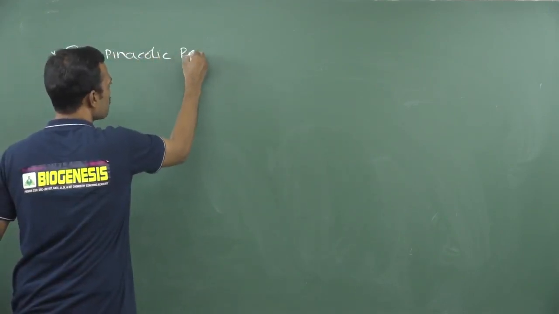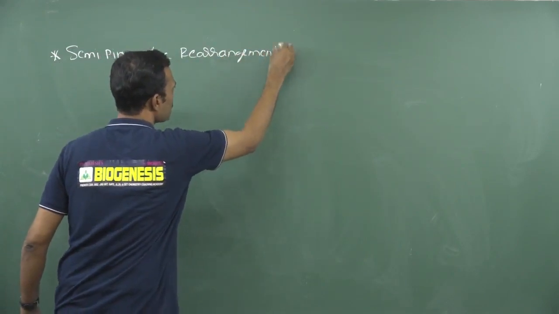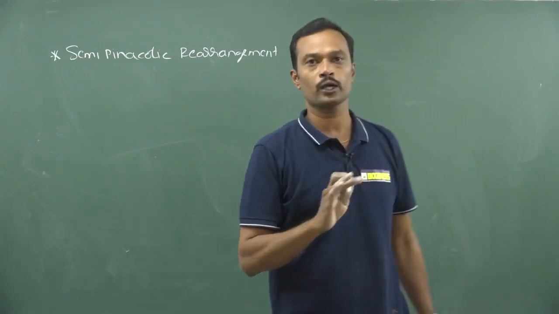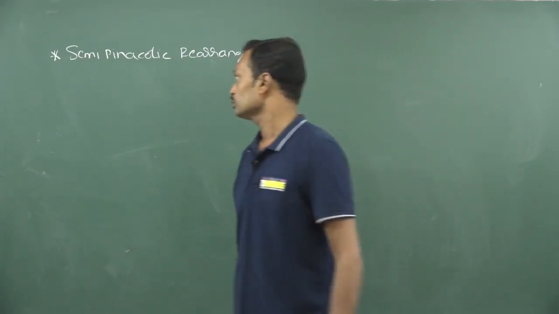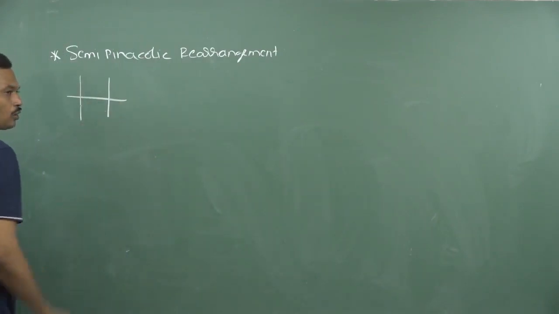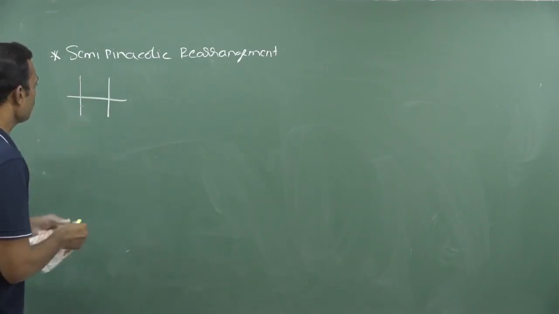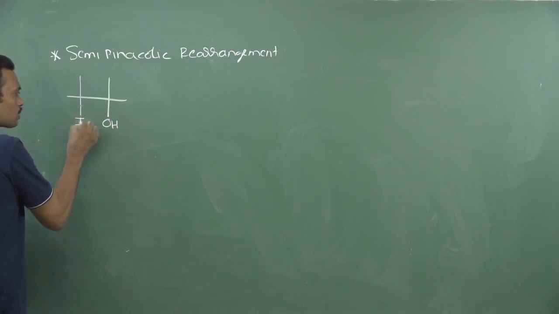Semipinacol rearrangement. So what is a semipinacol rearrangement? How does it help? Semipinacol rearrangement is almost equal to pinacol only, but what happens, see, it carries an excellent leaving group. See, I am selecting a molecule like this. Generally if I put hydroxy here, that is pinacol rearrangement. But right now I am taking a hydroxy group here and here there is an excellent leaving group.